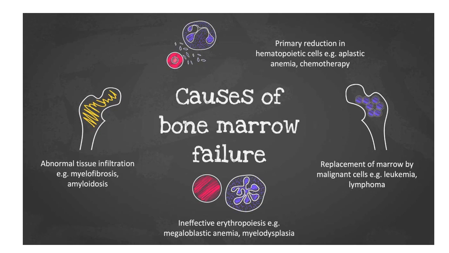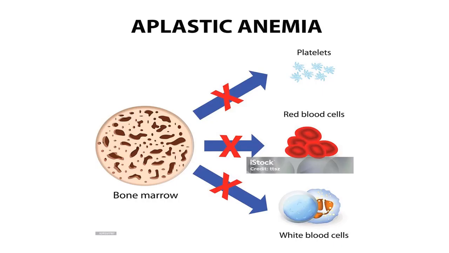It may be due to ineffective erythropoiesis, for example in the case of megaloblastic anemia and myelodysplasia, or it may be due to infiltration of the normal bone marrow by fibrosis, for example in myelofibrosis and amyloidosis. Now, this results in decreased production of platelets, thrombocytes, red blood cells, RBCs, and white blood cells.